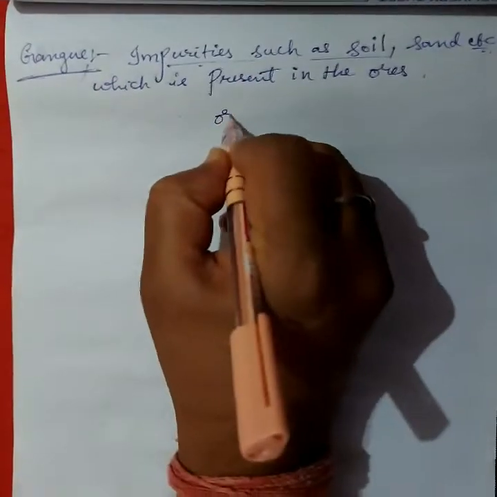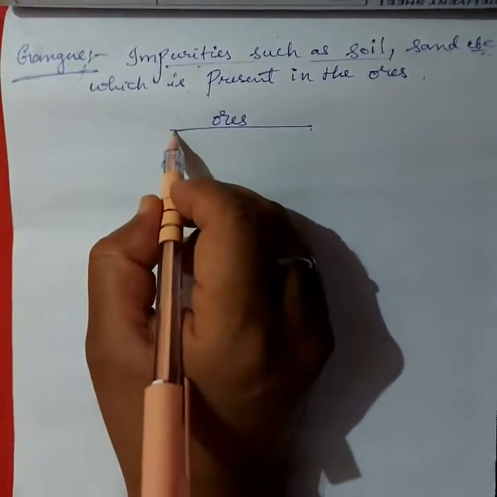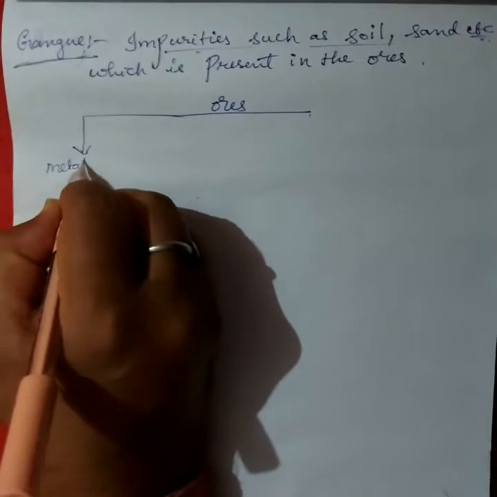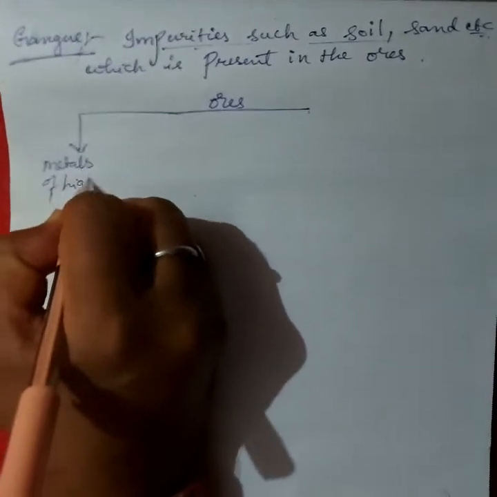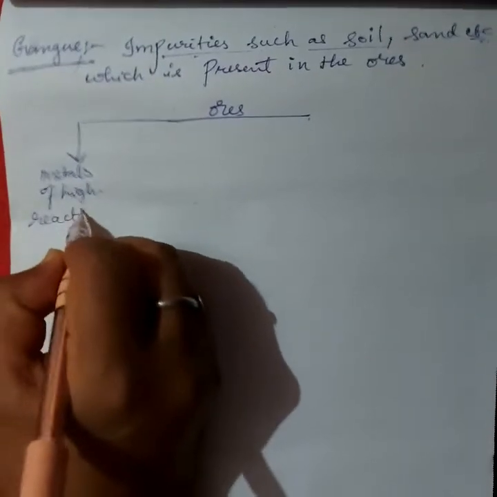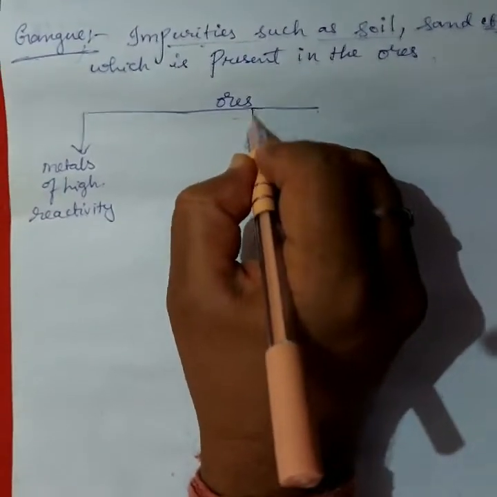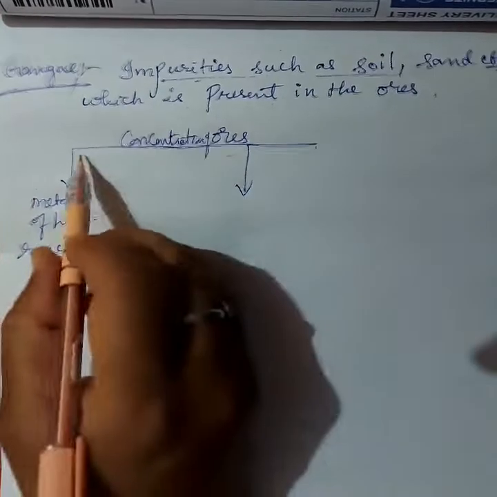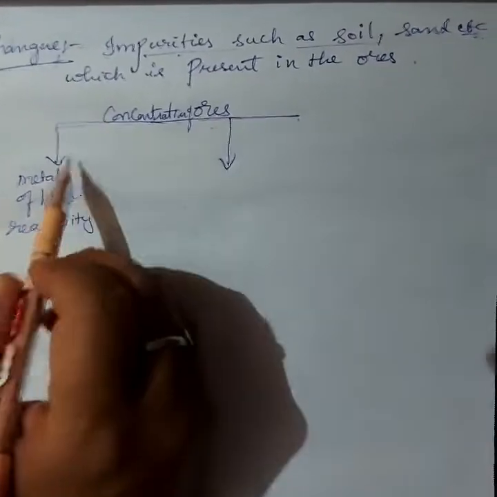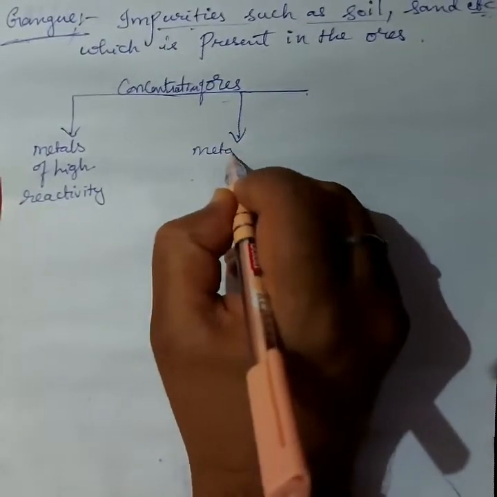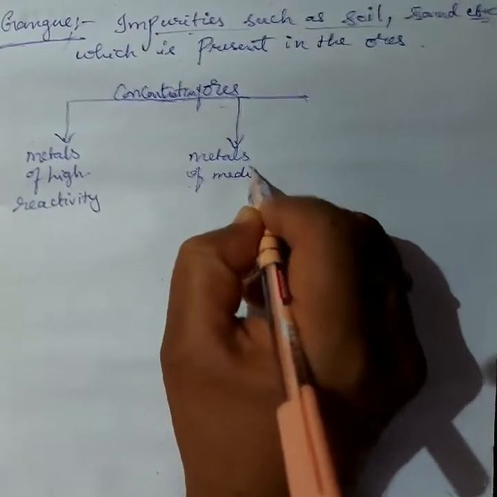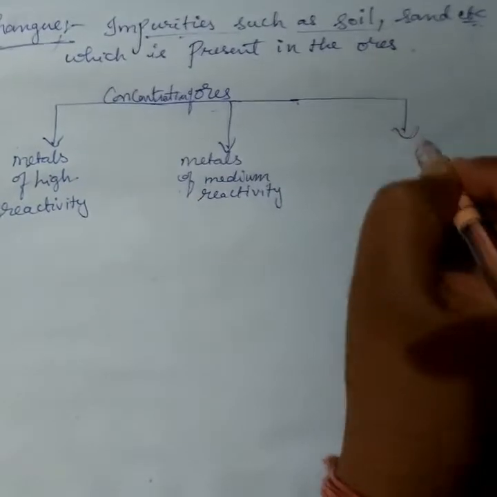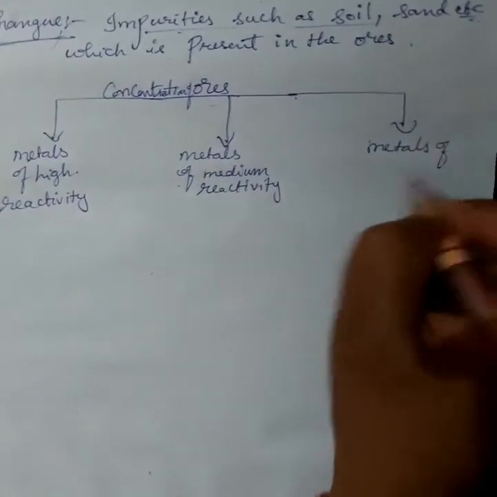Now ores are available in nature in three forms: metals of high reactivity, metals of medium reactivity, and metals of low reactivity.